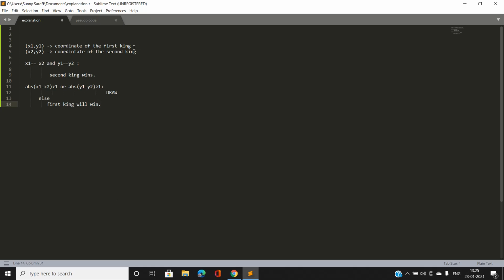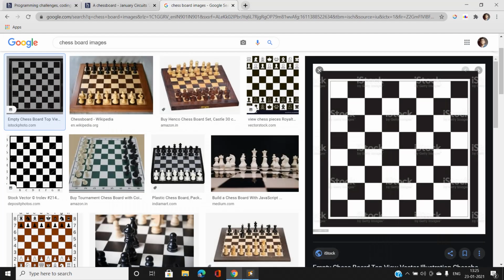Suppose x1 and y1 is the coordinate of the first king and x2 and y2 is the coordinate of the second king. If both the coordinates are the same, according to the rules of the game, the second king will win. And if the absolute value of x1 minus x2 or y1 minus y2 is greater than 1, suppose the first king's coordinates are 4 comma 5 and the second king's coordinate is either here.